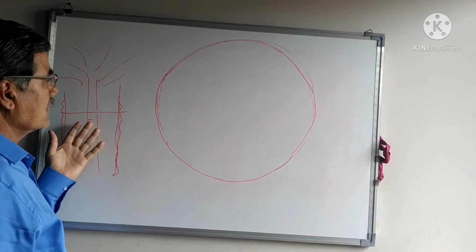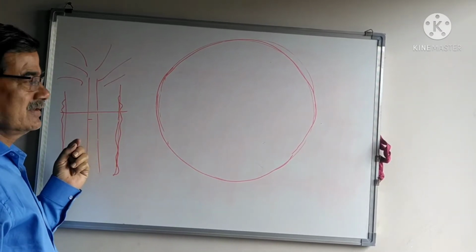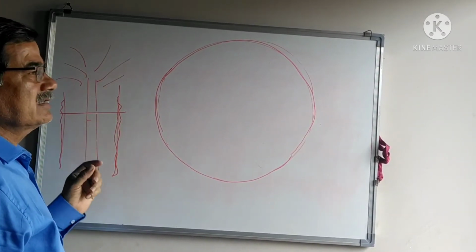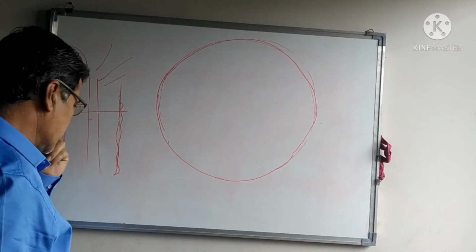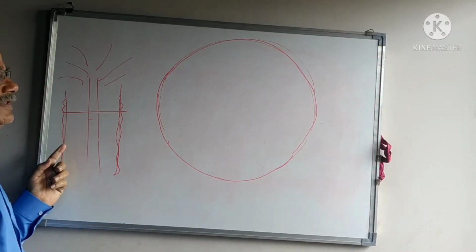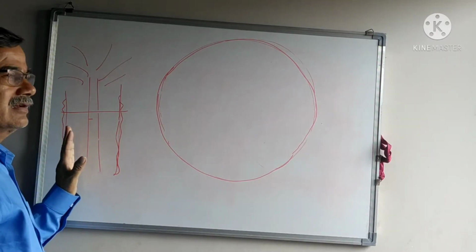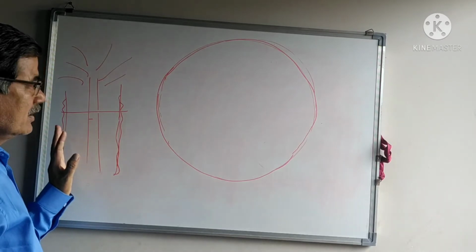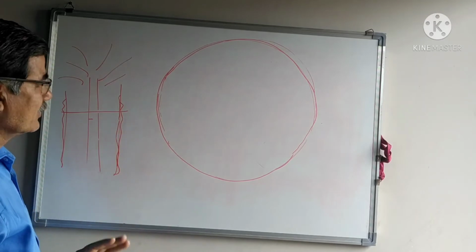In a dicot stem and root, there is a perfect endodermis and the vascular bundles are collateral open. There is secondary growth. In a monocot stem, there is no perfect endodermis and vascular bundles are collateral closed. Therefore, in a monocot stem and root, there is no secondary growth.